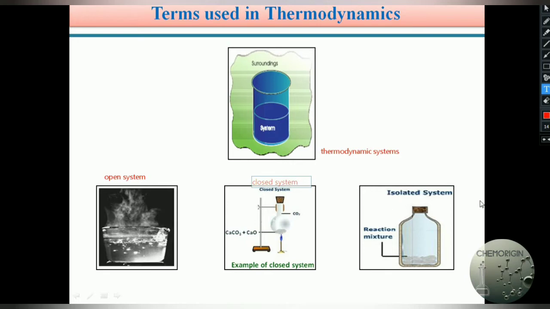Generally, systems are classified into open system, closed system, and isolated system. Let us see one by one what an open system, a closed system, and an isolated system are.